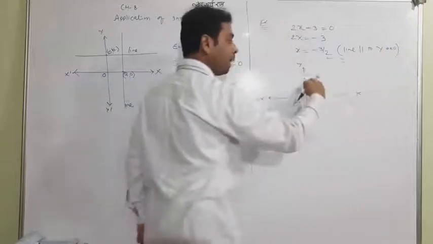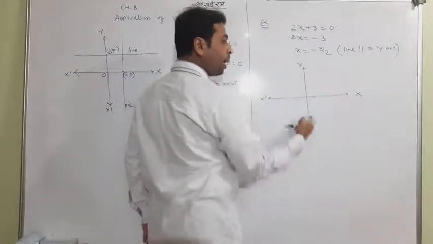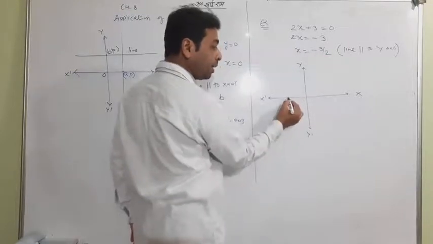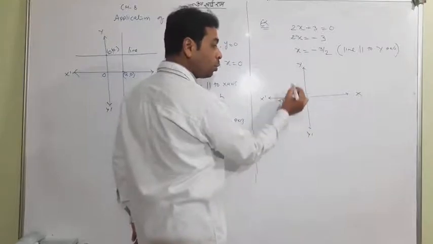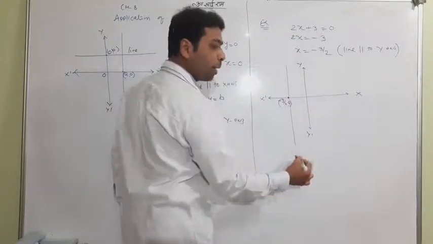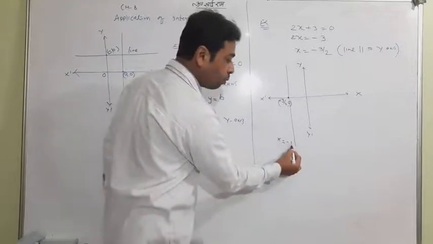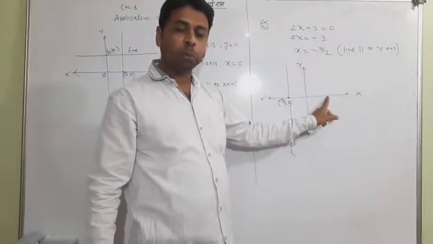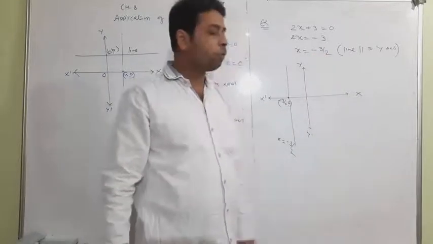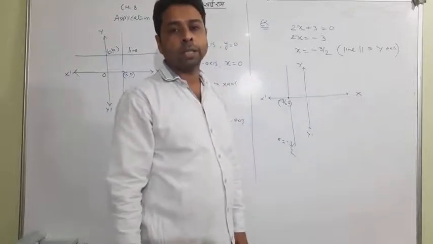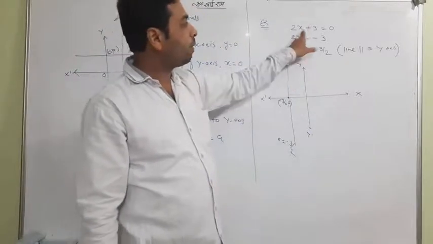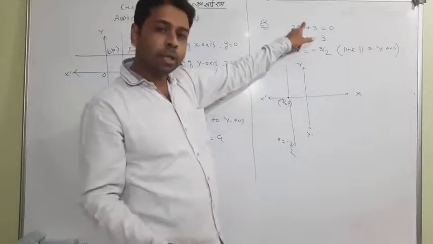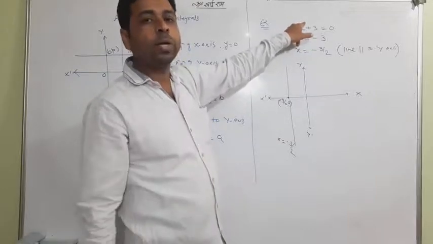And this is the y-axis. So the line may be drawn from here. Can you catch? x equal to minus 3 by 2 means it is passing through the negative side, minus 3 by 2. So one can understand that the line will pass through minus 3 by 2. If it were x equal to 3 by 2, it would pass through the point 3 by 2, which is positive. So you know that it will be drawn on the right side of the y-axis. So this is very simple. Whenever a single variable comes in any equation with power 1, it means it is a line, and specifically it is parallel to one of the axes.